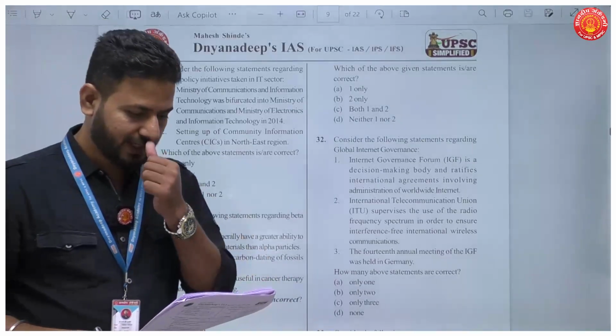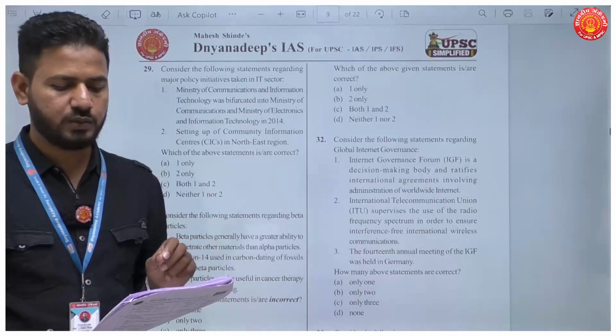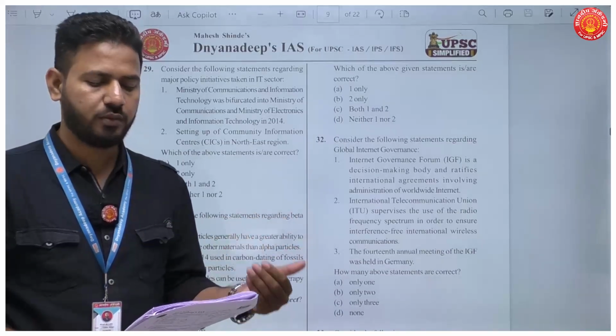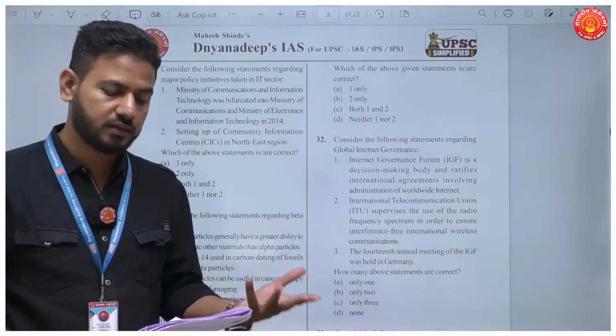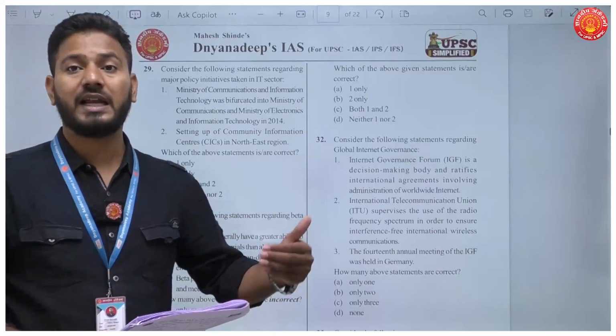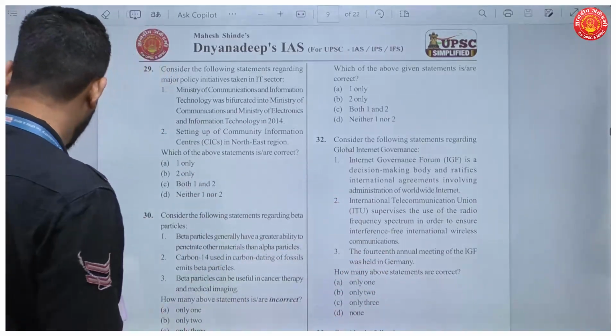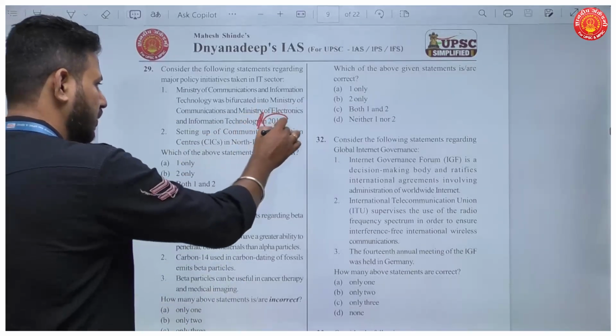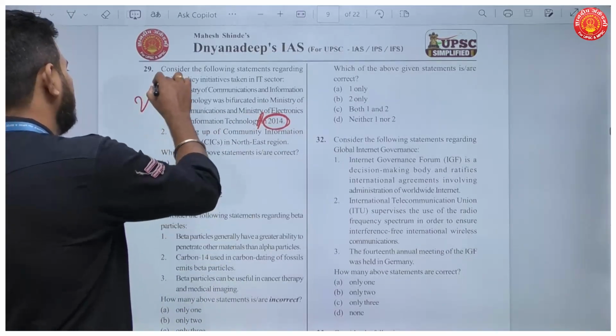Consider the following statements regarding major policy initiatives taken in the IT sector. The first is, the Ministry of Communication and Information Technology was bifurcated into the Ministry of Communication and the Ministry of Electronics and IT in 2014. Now, this statement up to here is correct, but it was not in 2014, it was in 2016.